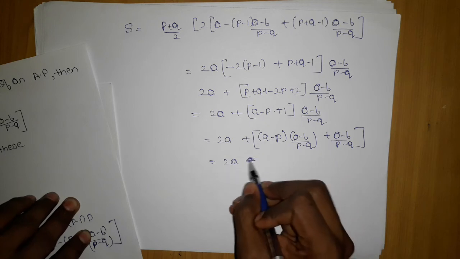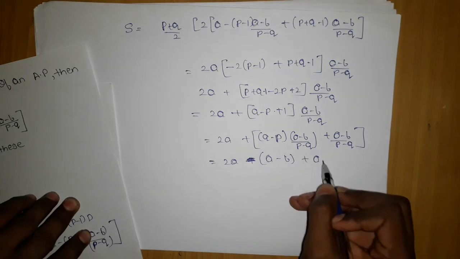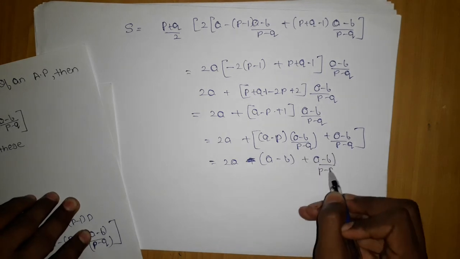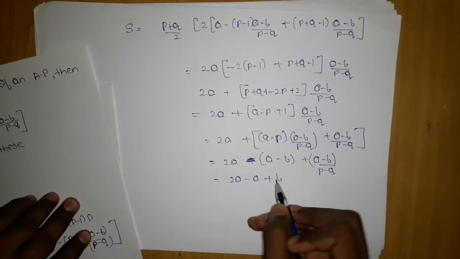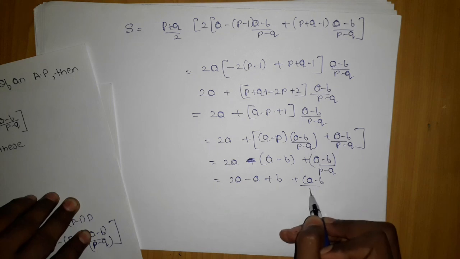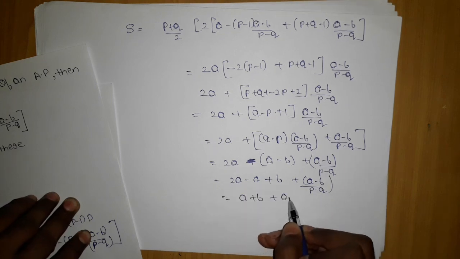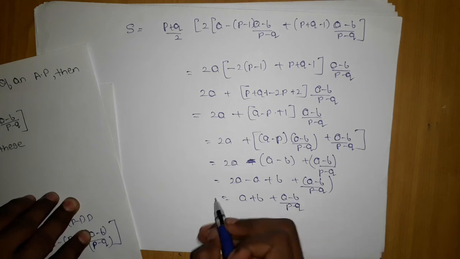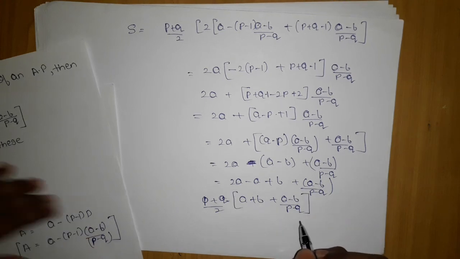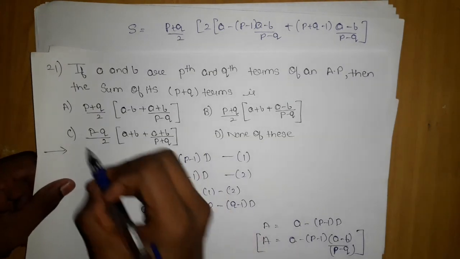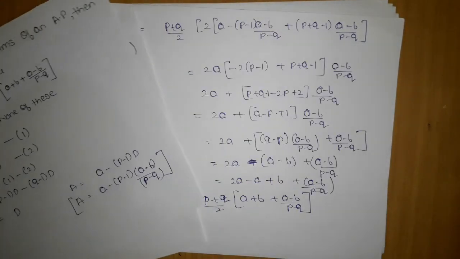If I take minus outside, this will cancel out and I will be left with minus a minus b plus a minus b upon p minus q. So here you can observe 2a minus a plus b plus a minus b upon p minus q. So we are left with a plus b, and outside there is (p plus q) by 2. So we get our final answer as (p plus q)/2 times (a plus b).